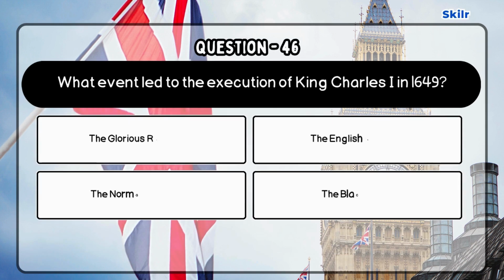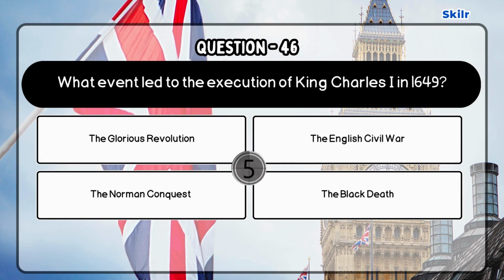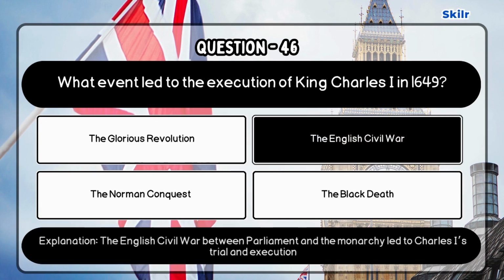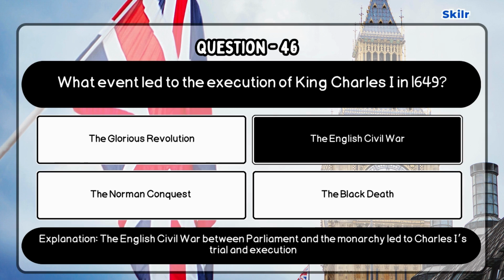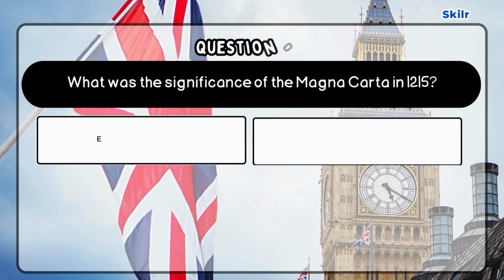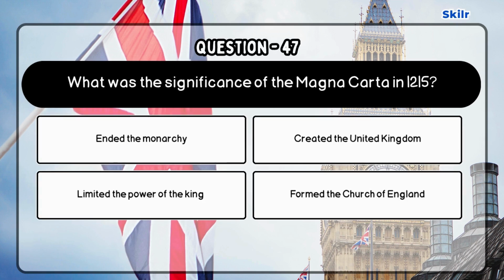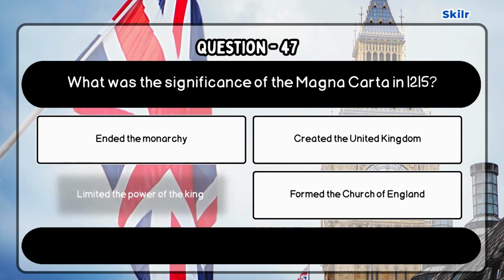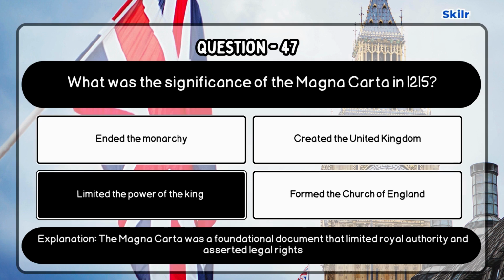Question 46. What event led to the execution of King Charles I in 1649? Correct answer is the English Civil War, as the English Civil War between Parliament and the monarchy led to Charles I's trial and execution. Question 47. What was the significance of the Magna Carta in 1215? Correct answer is limited the power of the king, as the Magna Carta was a foundational document that limited royal authority and asserted legal rights.